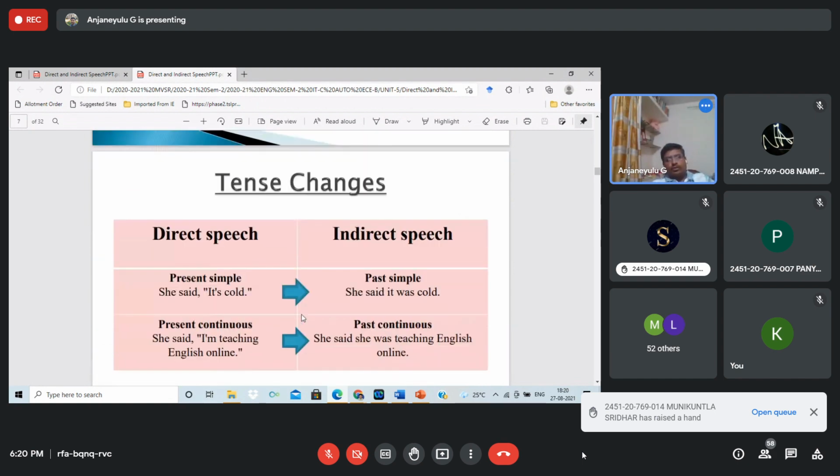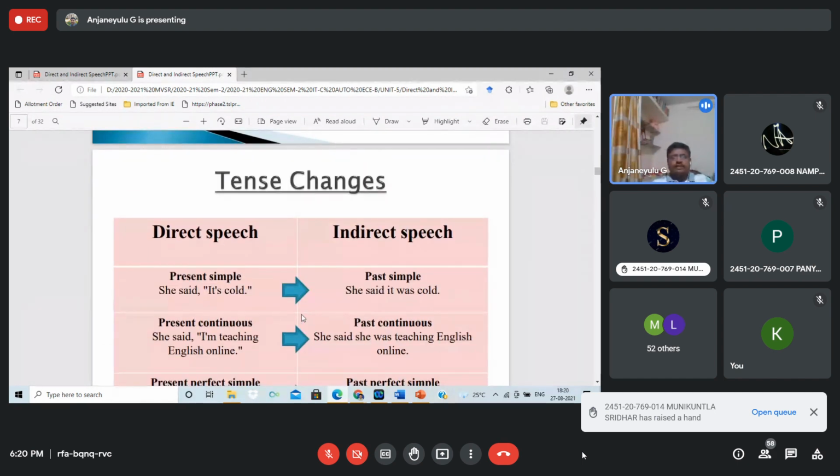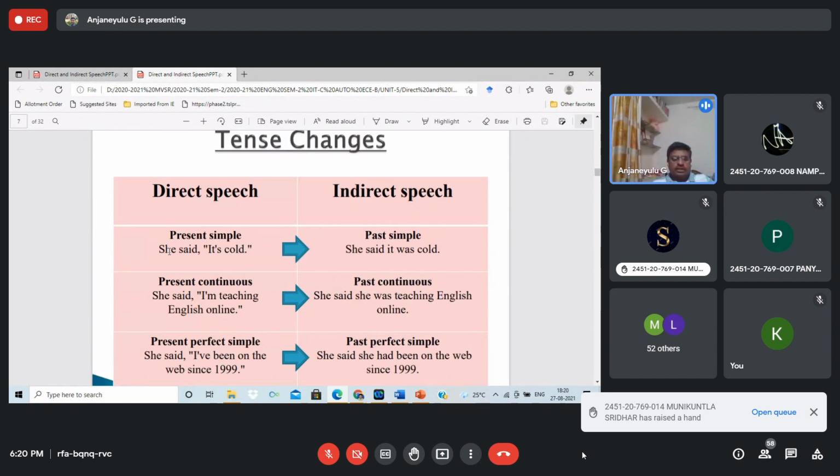As you know, so far we have discussed the tenses, and how helping forms and main verbs change. For present tense, if it is "She said, it's cold," it becomes "She said it was cold," because when you change present tense into indirect speech, it will be past tense.